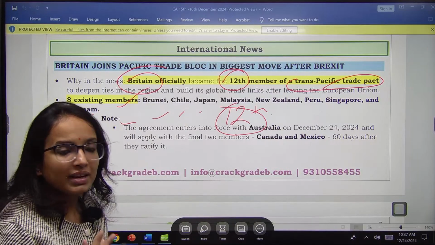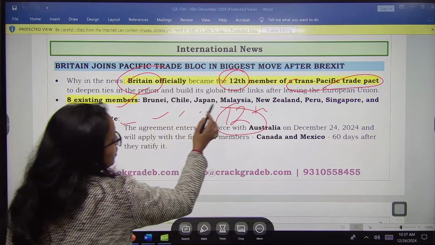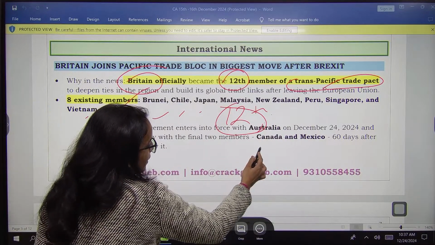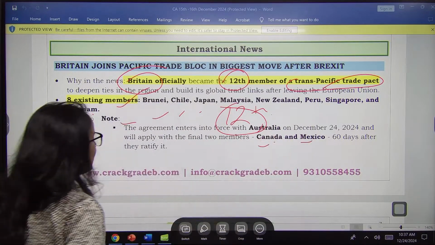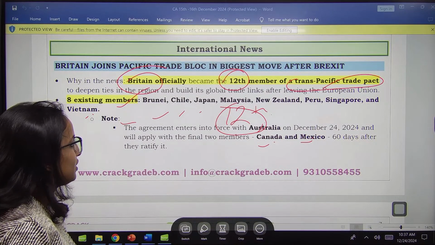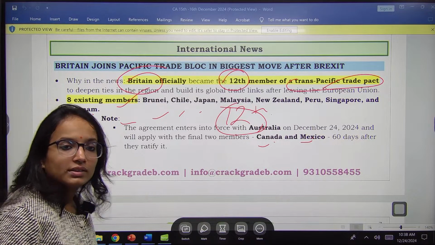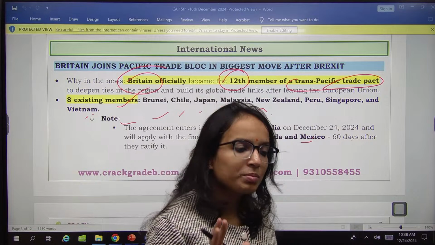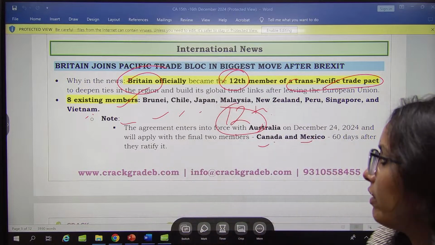Then what about the rest 3? These are only 8, right? Then you have Australia, Canada and Mexico. They also joined later. After Australia, Canada and Mexico, Britain is the one, so Britain effectively becomes the 12th one.